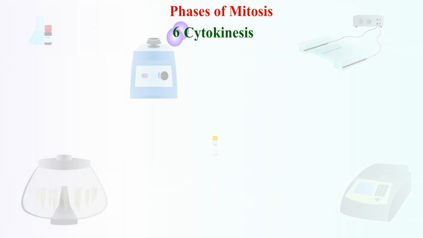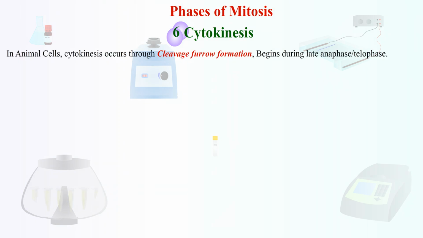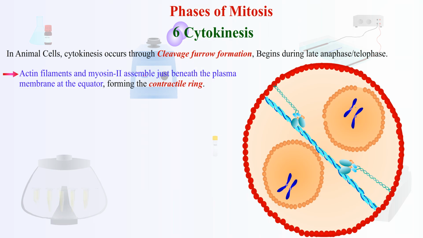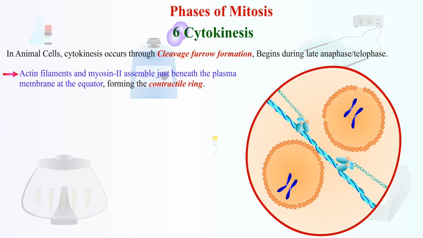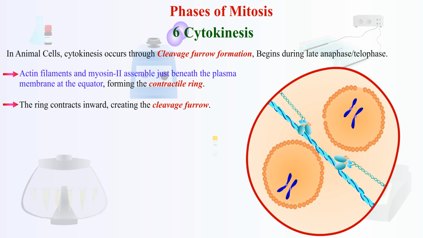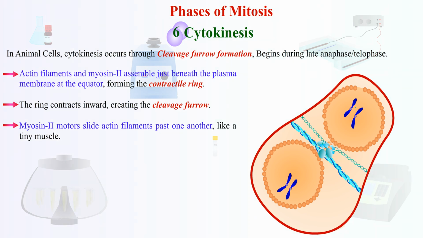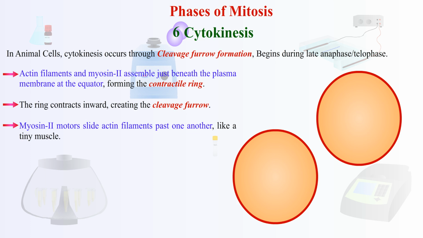6. Cytokinesis. Division of the cytoplasm occurs during cytokinesis. In animal cells, cytokinesis occurs through cleavage furrow formation, beginning during late anaphase and telophase. Actin filaments and myosin II assemble just beneath the plasma membrane at the equator, forming the contractile ring. The ring contracts inward, creating the cleavage furrow. Myosin II motors slide actin filaments past one another, like a tiny muscle. The plasma membrane is pulled inward. The furrow deepens until the cytoplasm is pinched into two daughter cells.